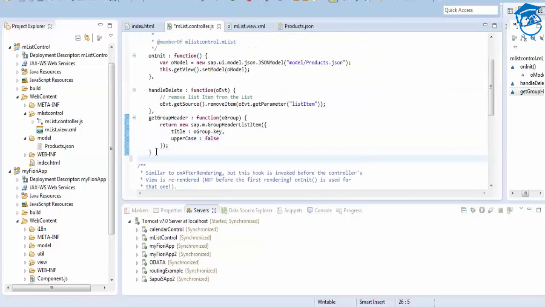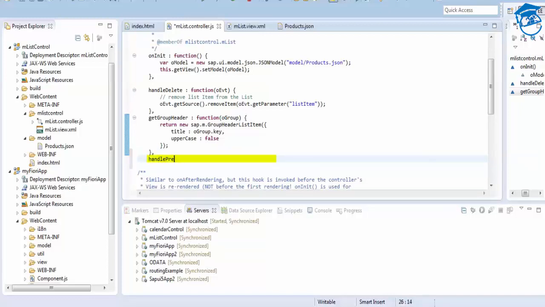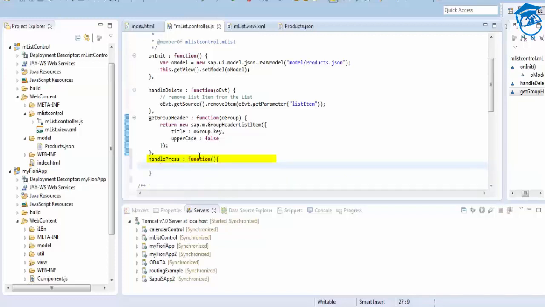The function takes oEvent, and save your file and use an alert saying handle press trigger.